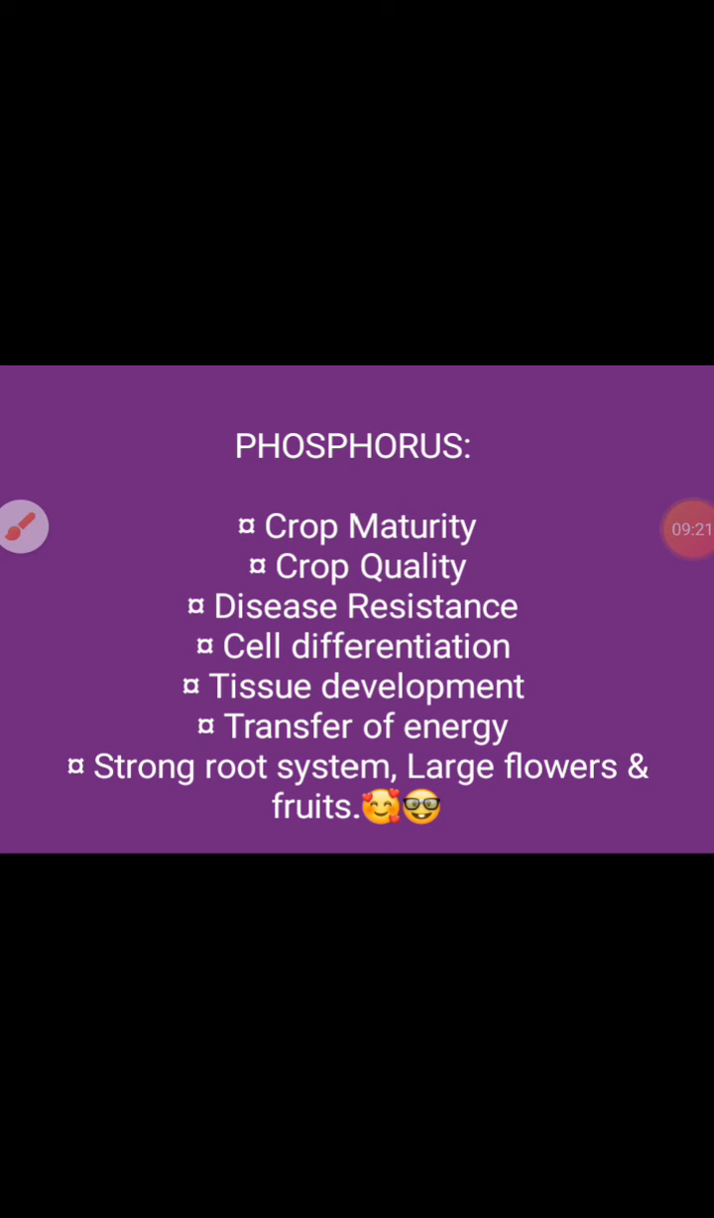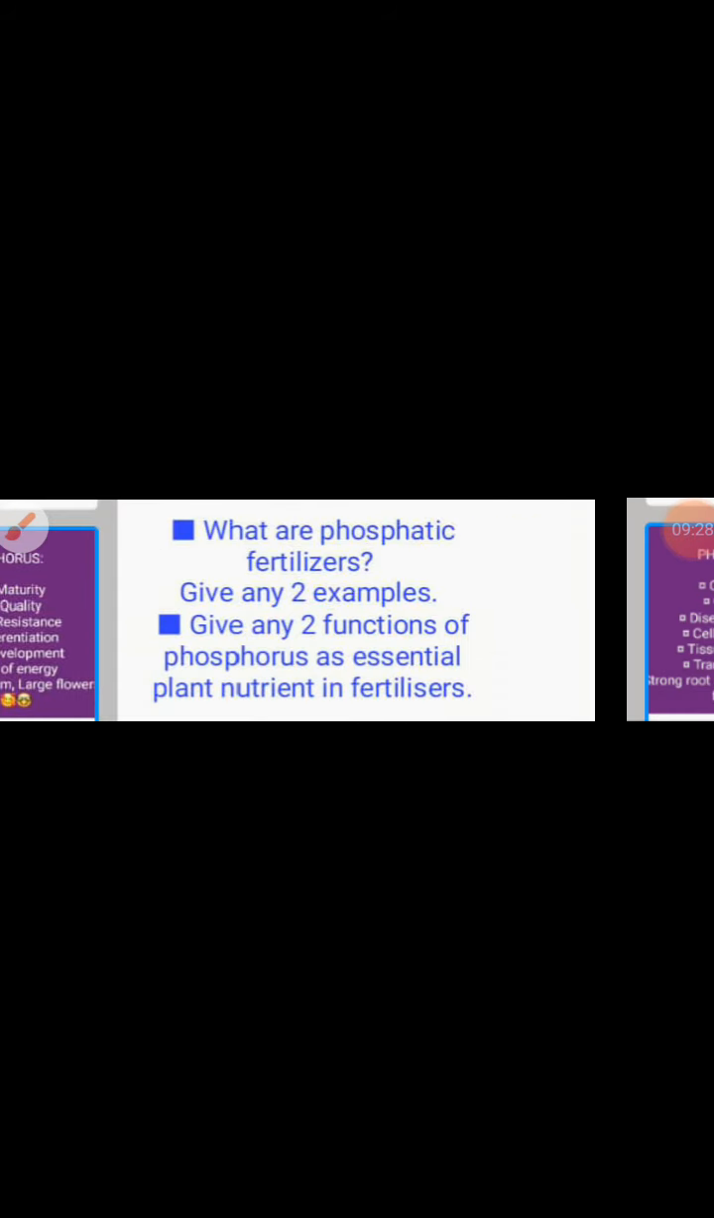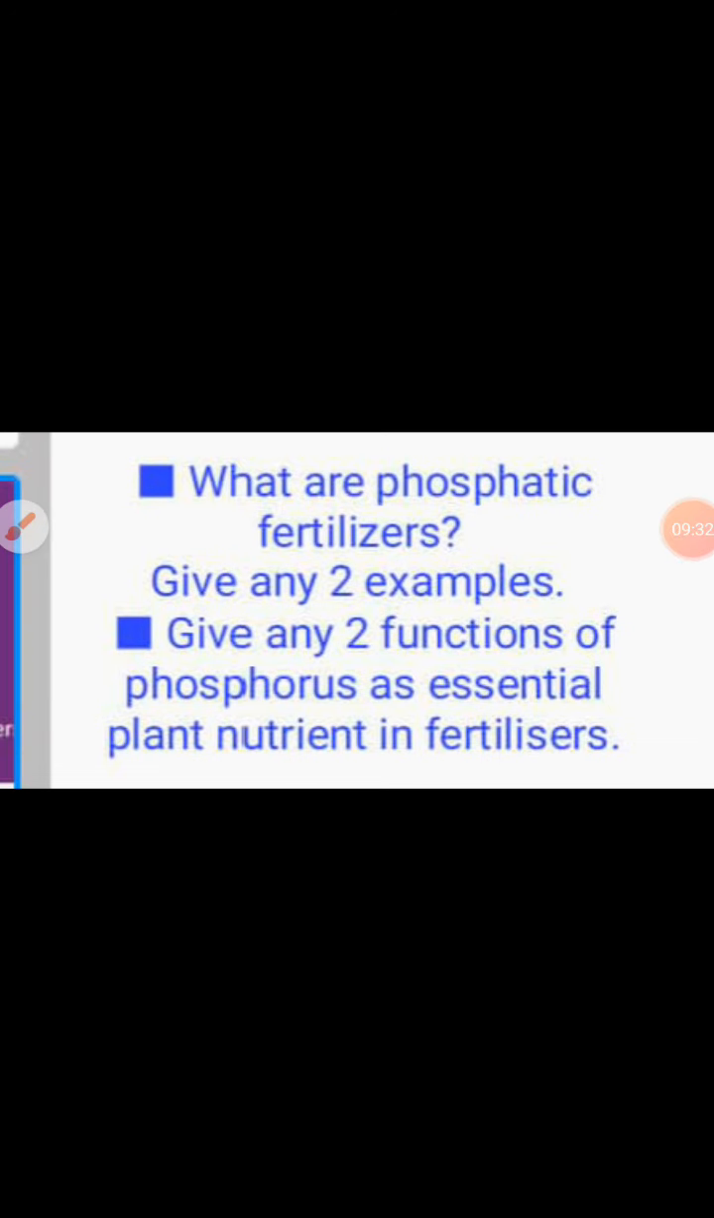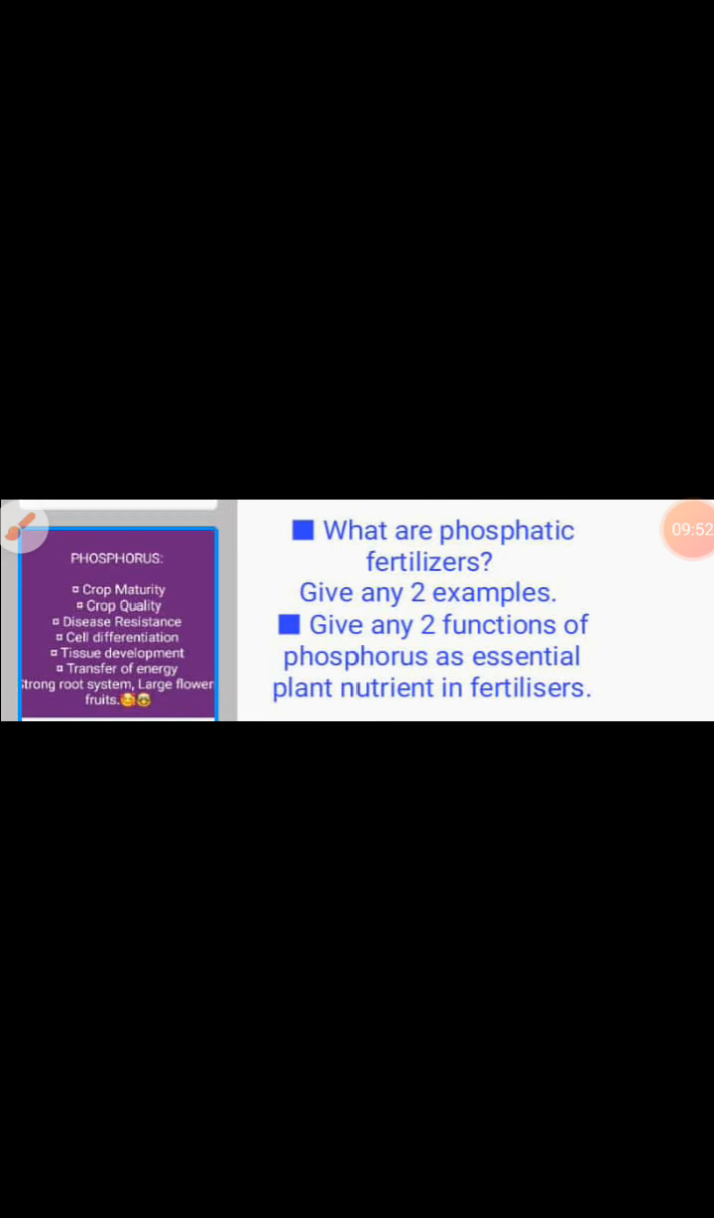Okay. Now, are you happy? Tell me, are you happy with phosphorus? You are happy, but I am not happy. I'll tell you why. What are the possible questions that come in exam? What are phosphatic fertilizers? Any fertilizer which consists of phosphorus is a phosphatic fertilizer. Give any 2 examples: SSP, TSP, MAP, DAP, and calcium dihydrogen phosphate. Calcium dihydrogen phosphate is otherwise called superphosphate of lime, which we are going to deal with in detail in our next segment.